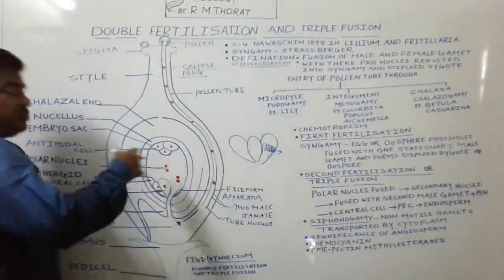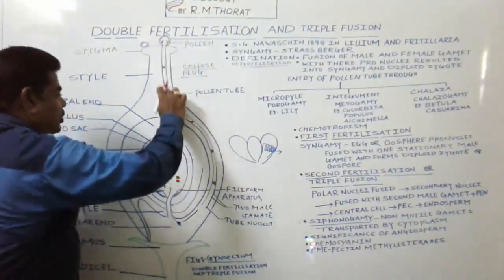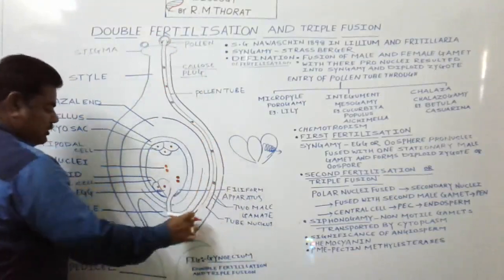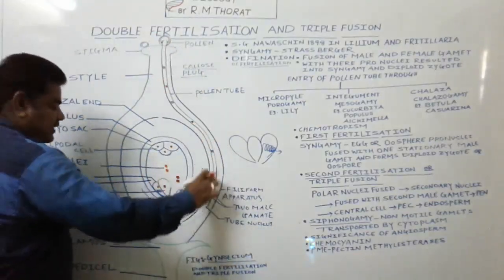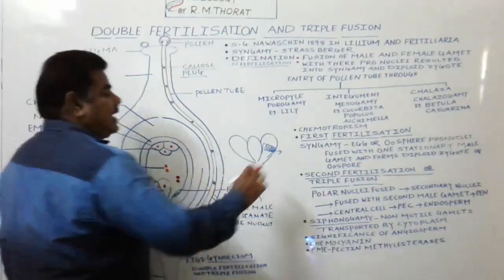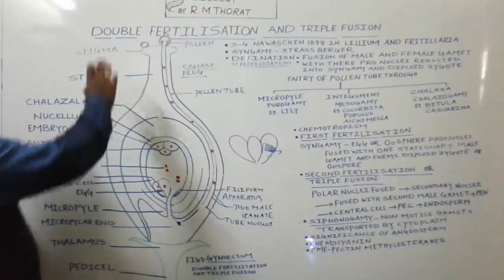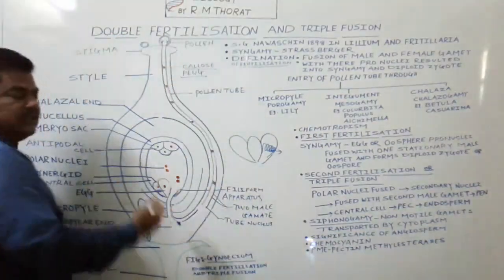In the majority of angiospermic plants, the pollen tube generally enters through the micropyle, and this process is carried out under the influence of a chemical. We call it chemotropism. Now, how double fertilization takes place, we will see here.